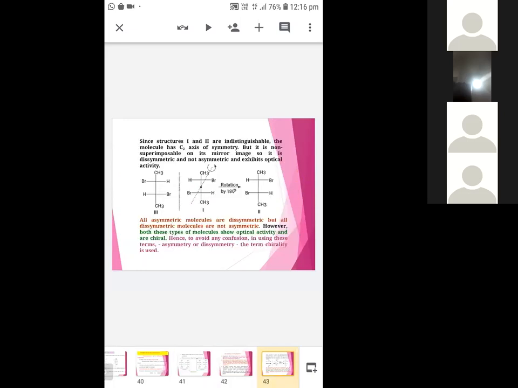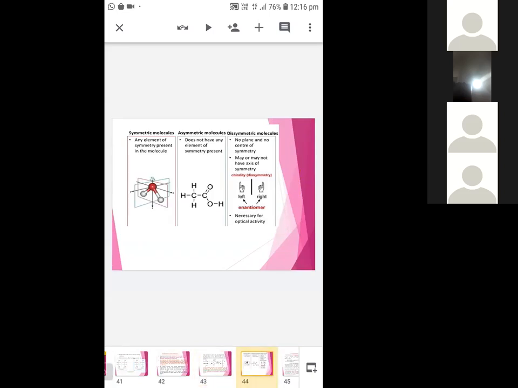See here, an example. So in short, we can easily differentiate: symmetric molecules will have symmetry elements, asymmetric molecules do not possess any symmetry elements, and disymmetric molecules may possess any one of the symmetry elements, especially an axis of symmetry.